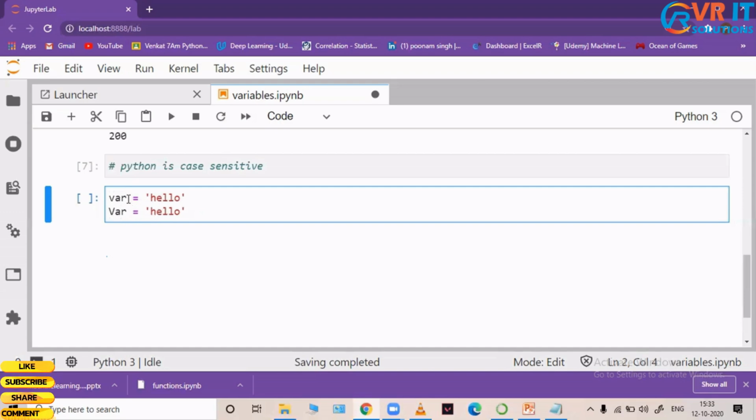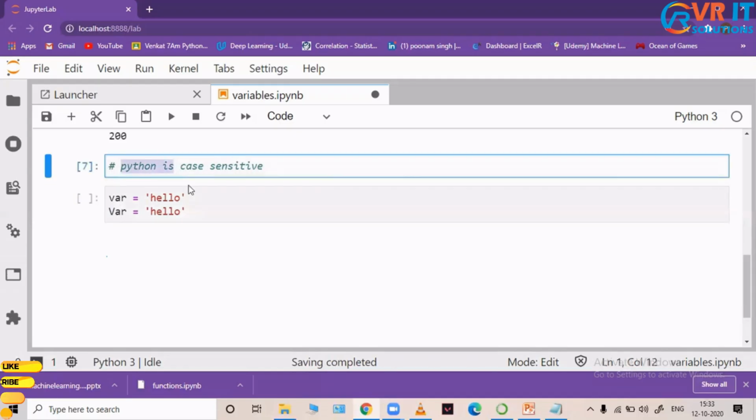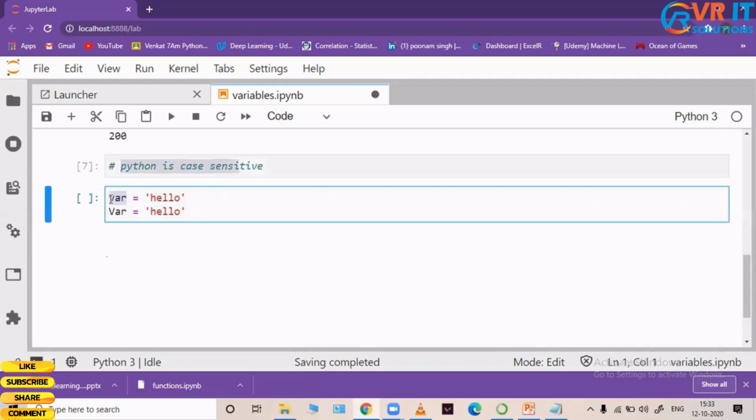Okay, you guys might be thinking these are the same, right? You may be thinking both these variables are the same, but no, it's not the same. Why? Because Python is case sensitive. When I created the first variable, all the letters are in lowercase, but in this second line, my V is in uppercase. Remember, Python does not treat these as the same. This would be treated as a separate variable, and this would be treated as a separate variable.